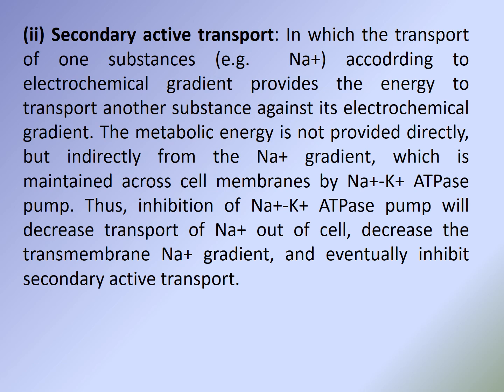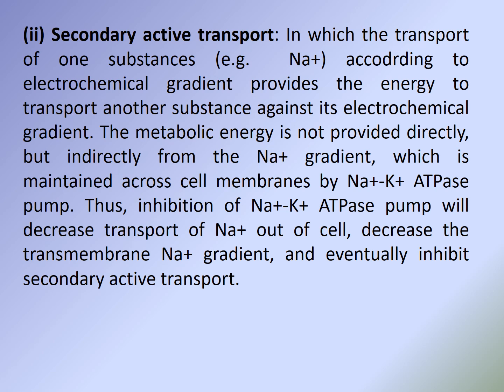Secondary active transport is when the transport of one substance, for example sodium, according to its electrochemical gradient, provides the energy to transport another substance against its electrochemical gradient.